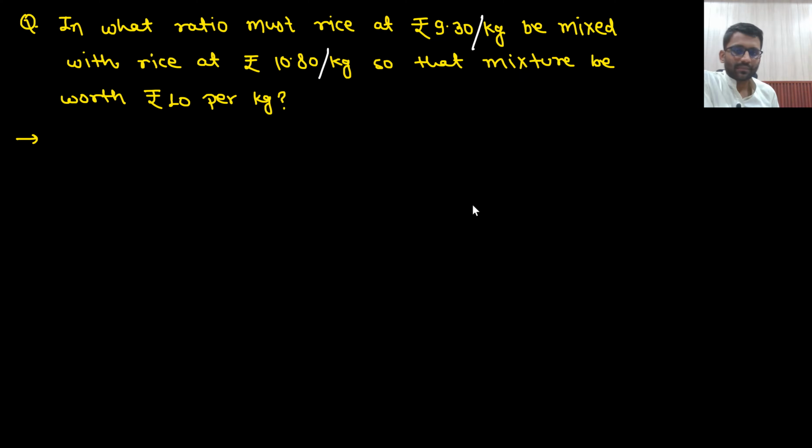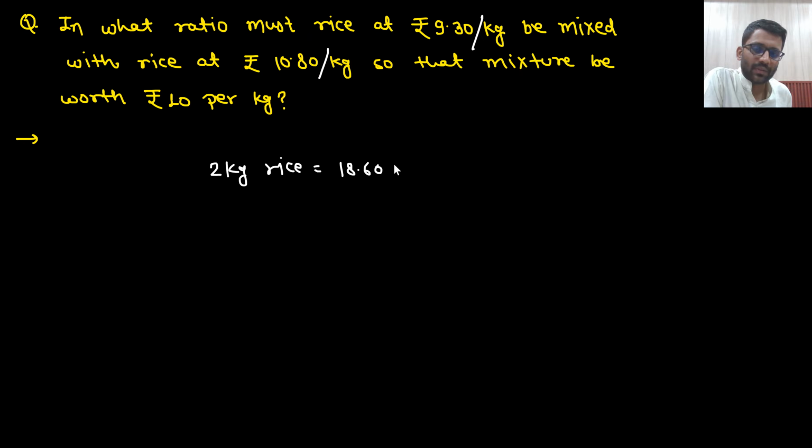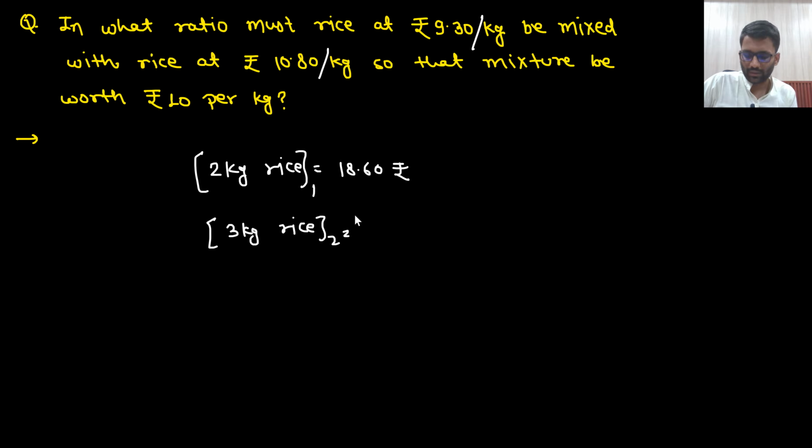What do I mean by that? Let's just say I take 2 kg of rice. So how much will it cost me? 9.30 into 2, 18.60, right? This was rice type 1 and this would be rice type 2, and I take 3 kg of this rice, rice type 2. So how much will it cost me? 10.8 into 3. So it will cost me 32.4 rupees. Now I combine both of them.